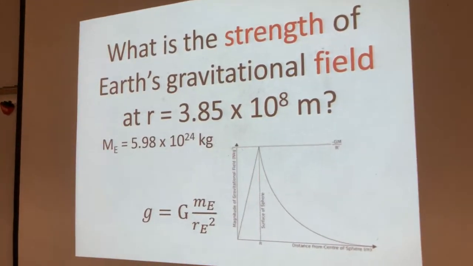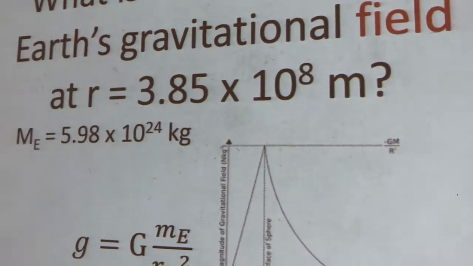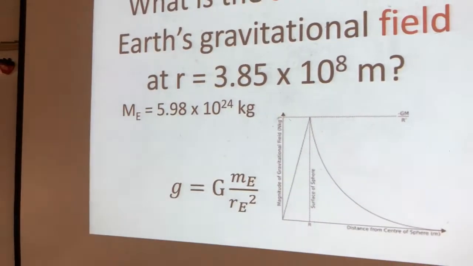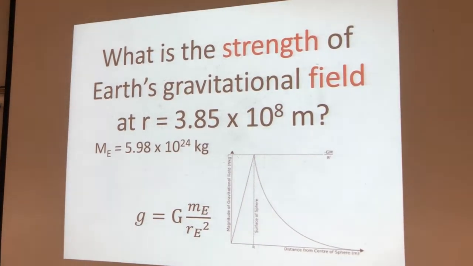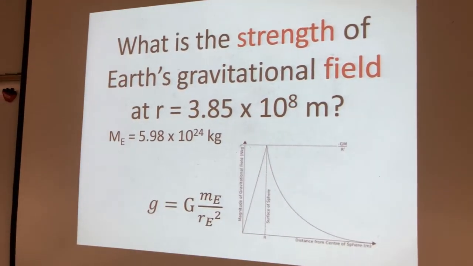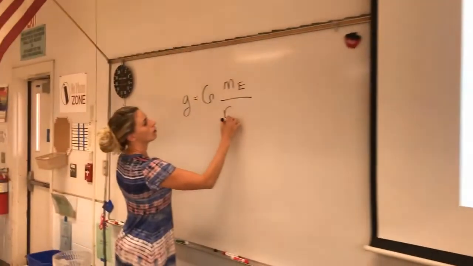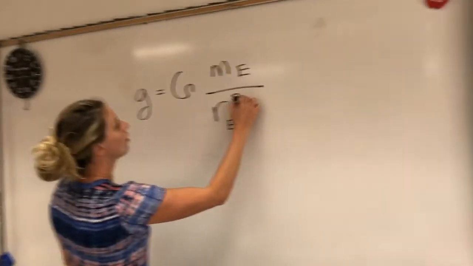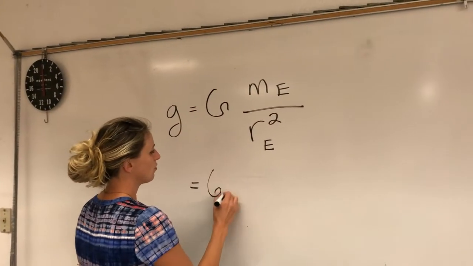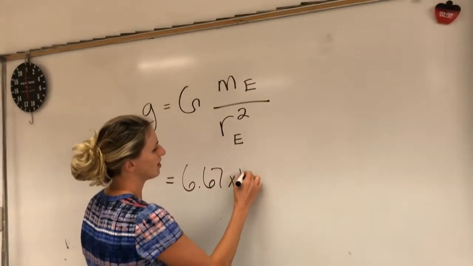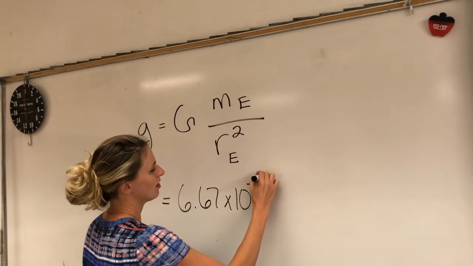Actually, ladies and gentlemen, pause the video. Do it yourself. Take these numbers, plug them into that. You remember what big G is. All right, go. Okay, now that you've done that, let's go ahead and figure this out. This was 6.67 times 10 to the negative 11th.